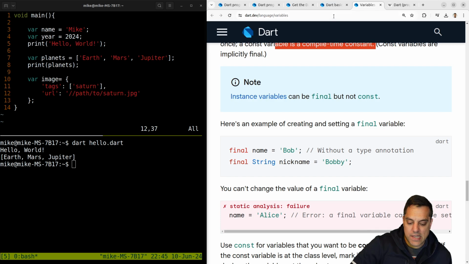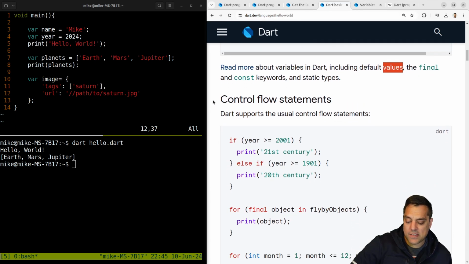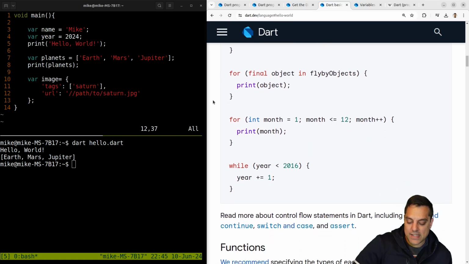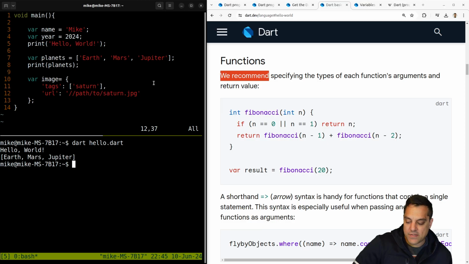Okay, I wonder what the compile time situation is with Dart as far as execution, something we talk about in programming languages. But alas, let's go ahead and keep moving on here. Let's take a look at functions here. Now for functions, they do recommend you specify the types. That's how I'd write them anyways.